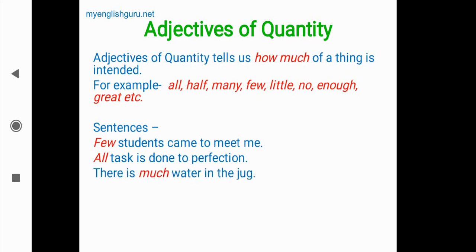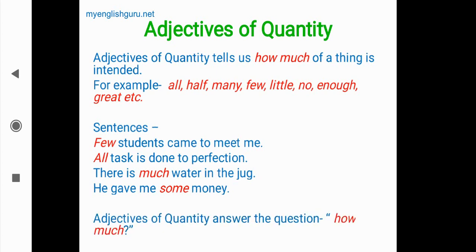There is much water in the jug. Water is a noun. Here much means how much water is that? So it tells the quantity of water. Then, he gave me some money. Money is a noun. So how much money did he give? Some money means there may be a certain amount. That is some. So it is an adjective of quantity.